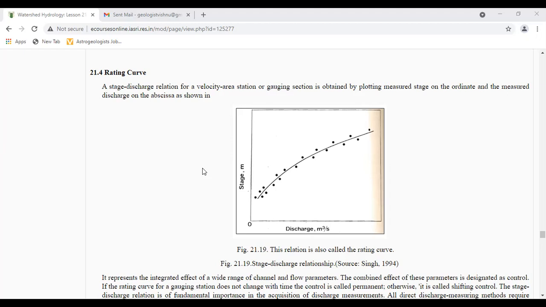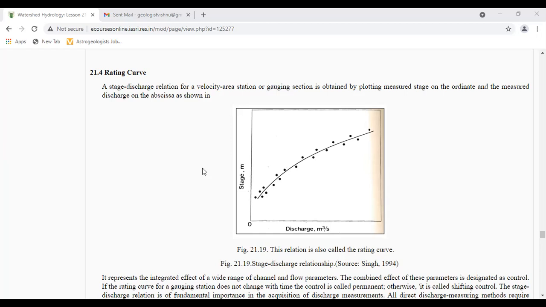Stage discharge relationship. Here, guys, the stage discharge relations after a sufficient number of discharge measurements have been made at a gauging station along with simultaneous stage observations, the results are plotted on an ordinary graph.